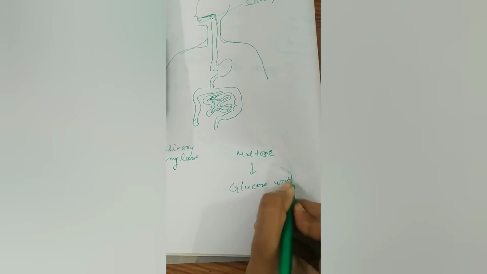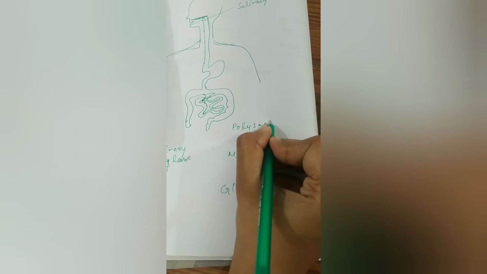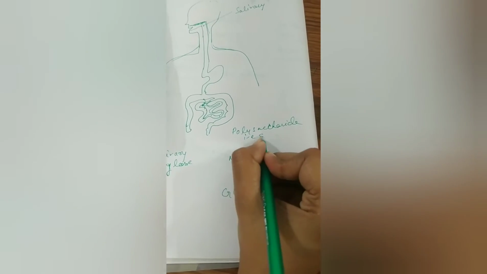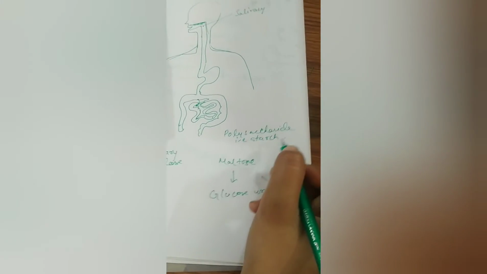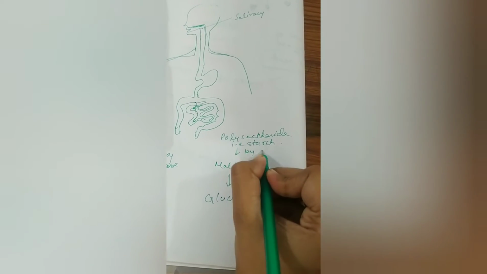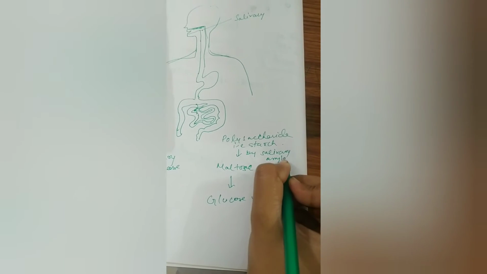So first the complex carbohydrate, the polysaccharide, that is the starch we eat, breaks down into maltose in the mouth, where the salivary amylase acts on it.